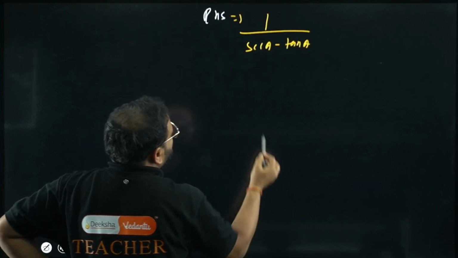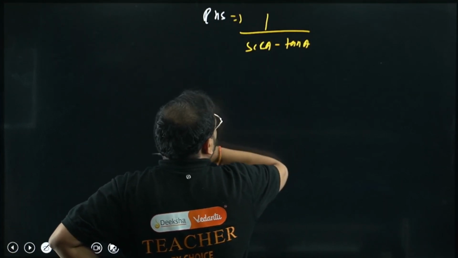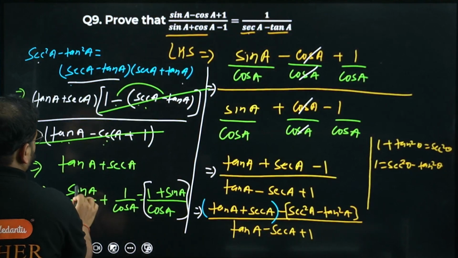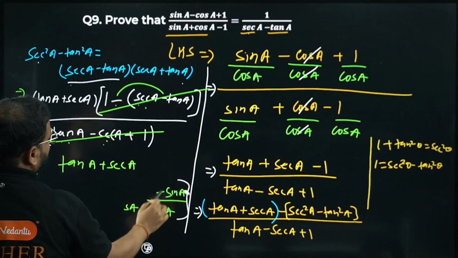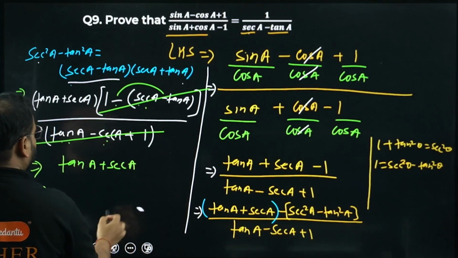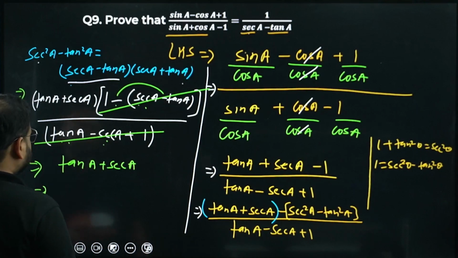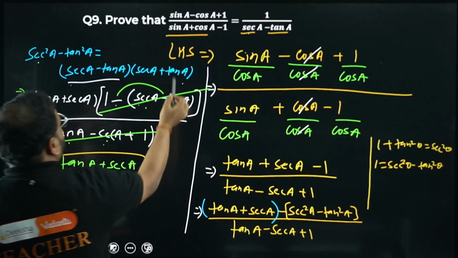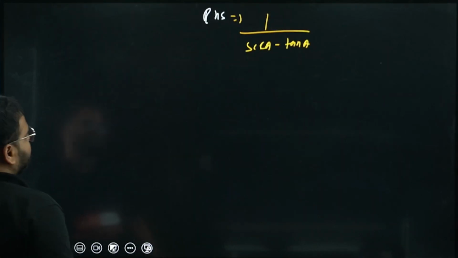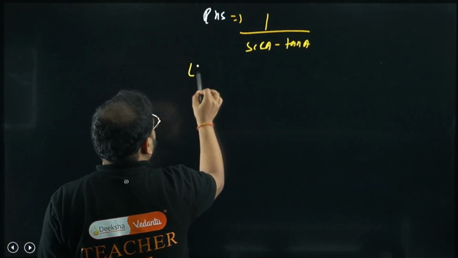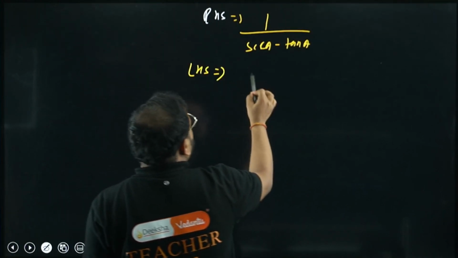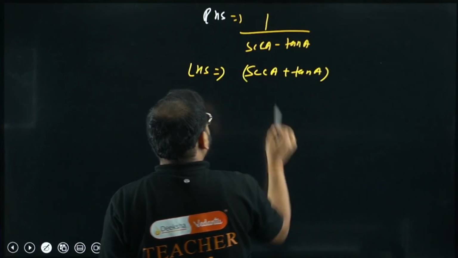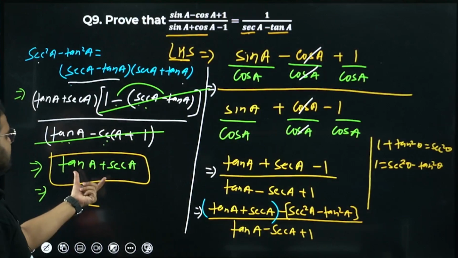I think we should use the identity only. That's easier for us. Why write one more step and make things difficult and challenging for you? Now I'll take this as my LHS. I've taken from LHS, reached here. This is my RHS. So let me write the LHS again. What is LHS, sir? Sec A plus tan A.